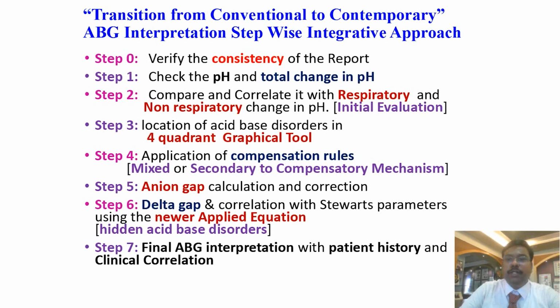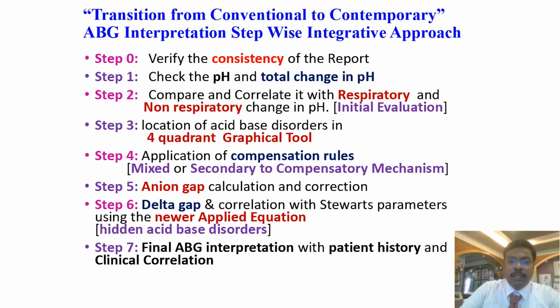So, transition from conventional to contemporary ABG interpretation. Step 1 is to verify the consistency of the report. Step 2, check the pH and total change in pH, and compare and correlate with the respiratory and non-respiratory change in pH. And step 3, location of the acid-base disorder in the 4-quadrant graphical tool. We can easily locate metabolic alkalosis on the positive side of the x-axis, metabolic acidosis on the negative side of the x-axis, respiratory acidosis on the positive side of the y-axis, and respiratory alkalosis on the negative side of the y-axis.